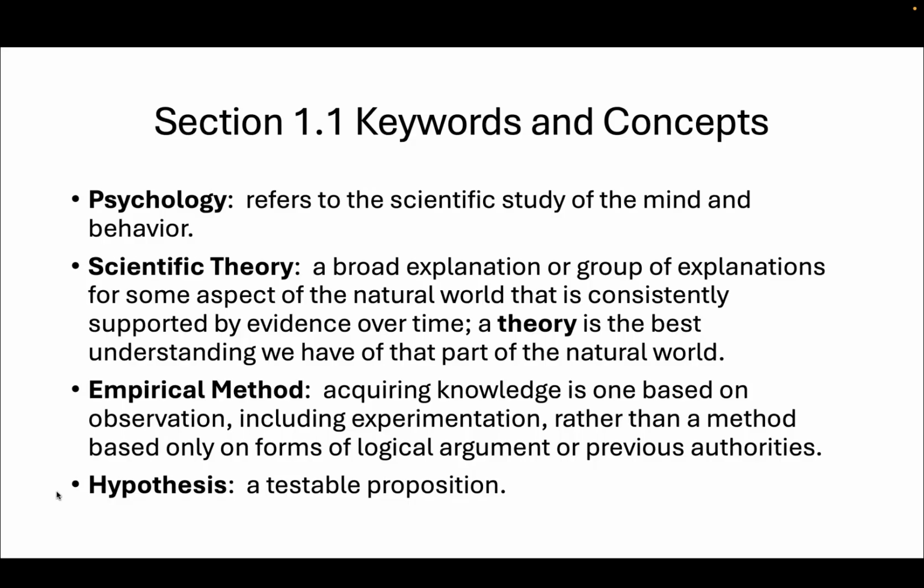And the way that we learn things in psychology is through scientific theory. What is scientific theory? A scientific theory is a broad explanation or group of explanations for some aspect of the natural world that is consistently supported by evidence over time. So a theory is the best understanding we have of that part of the natural world.